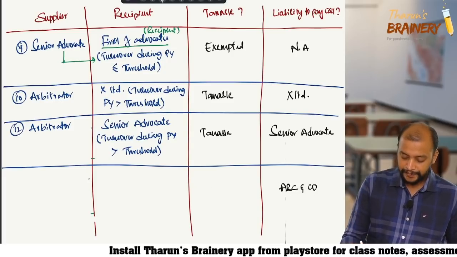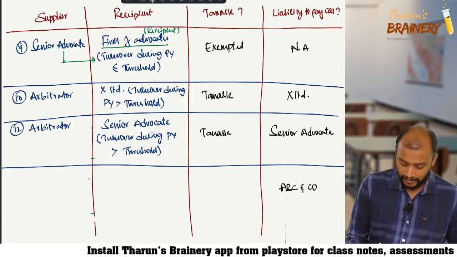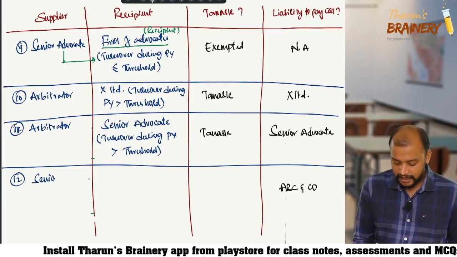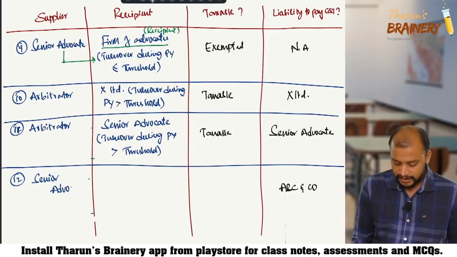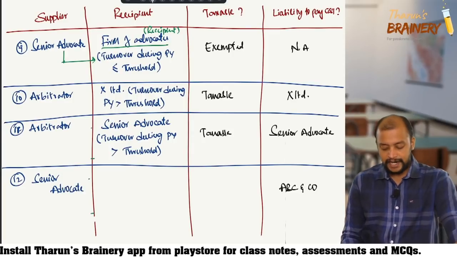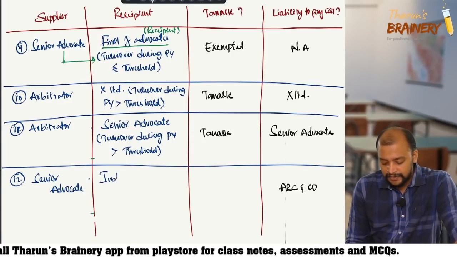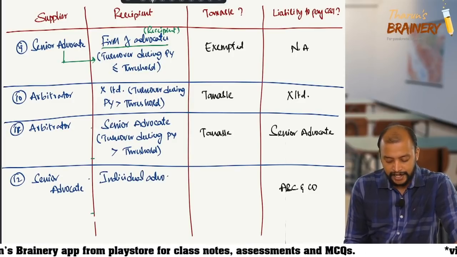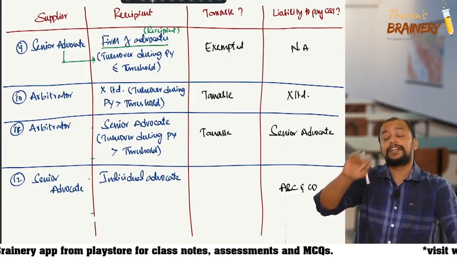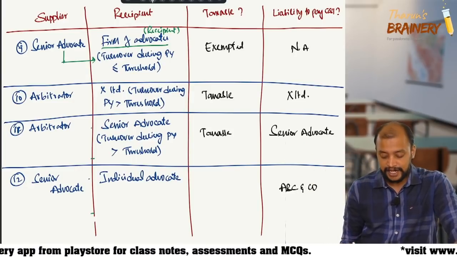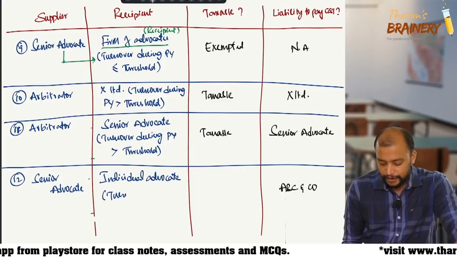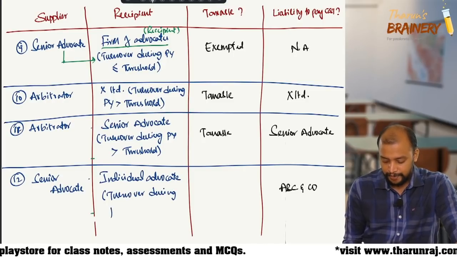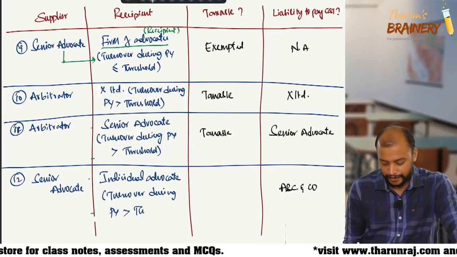Last one, that is number 12. There is a senior advocate who provided services to an individual advocate, who in turn did not provide services to anyone, and turnover during the previous year exceeds the threshold.